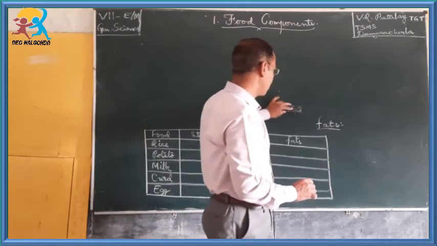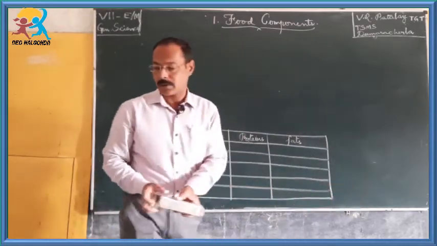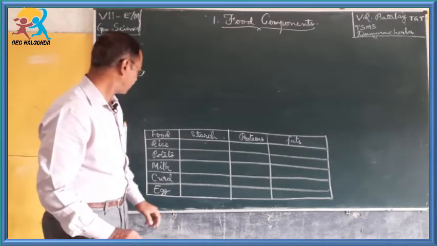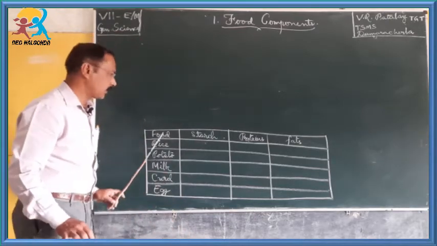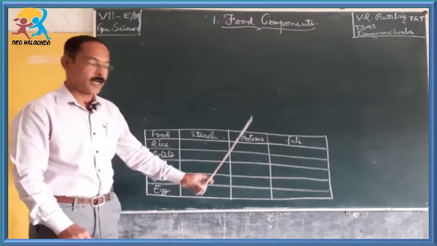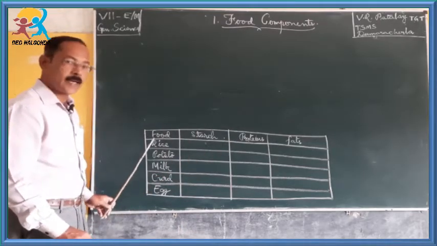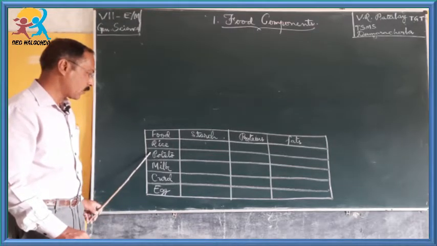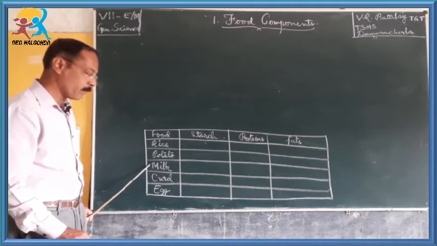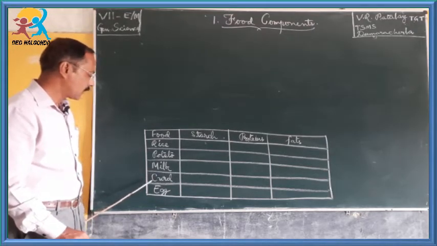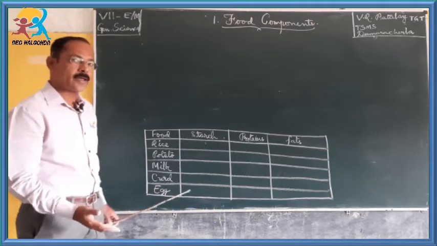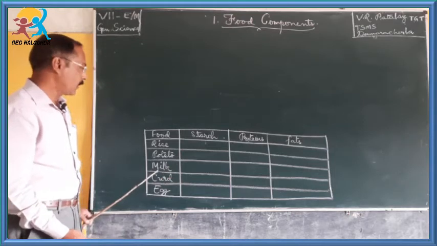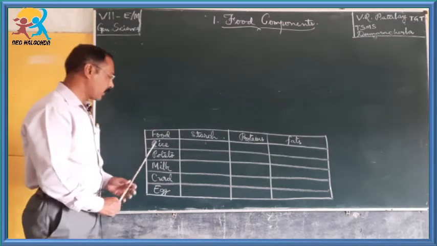For that we have to take some food items, like here we have taken, and write them down in a table. The food items I selected are: first, cooked rice; second, cooked potato; third, milk; next, curd and egg. You can add still more food items to your list.